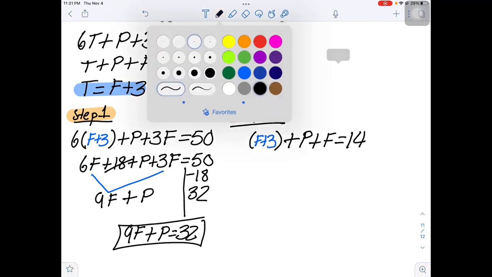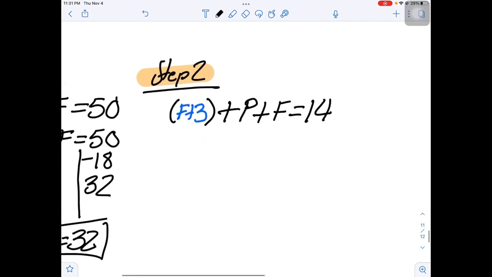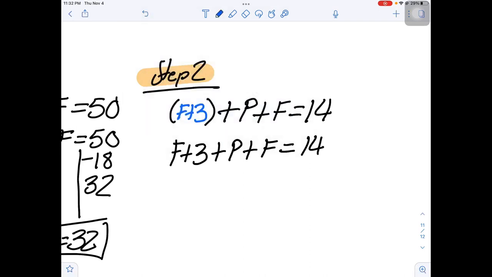So in this situation, there's no number, right? In the first one, there was a number outside here. So that's why we distributed here, right? 6 times F. But here, there's no number here. Well, technically, it's an invisible 1, right? But when something multiplies by 1, it stays the same. So F plus 3 plus P plus F is equal to 14, right? So let's combine our F's.